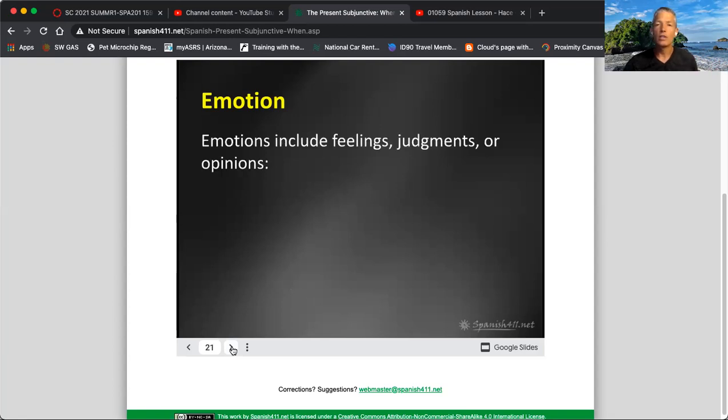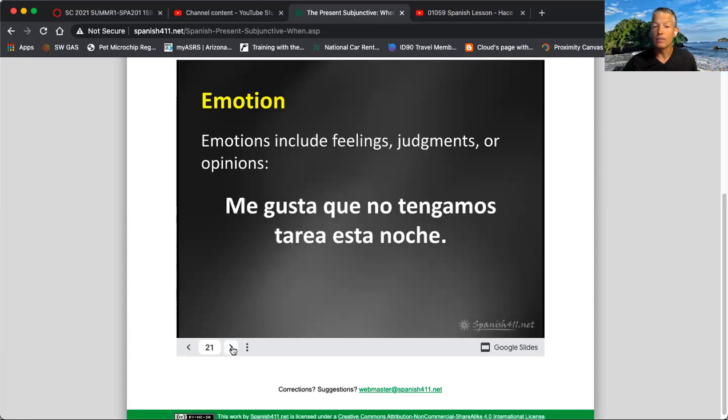Now, your emotions can include feelings, judgments, opinions. That's the whole point of the subjunctive with emotion, is to express a judgment or an opinion on something. Me gusta que no tengamos tarea esta noche. I like that we don't have homework tonight. Okay, so me gusta is my feeling, my opinion, and then no tengamos tarea is the subjunctive. Okay, this is purely my opinion. Now, maybe my classmate doesn't think the same thing. Okay.